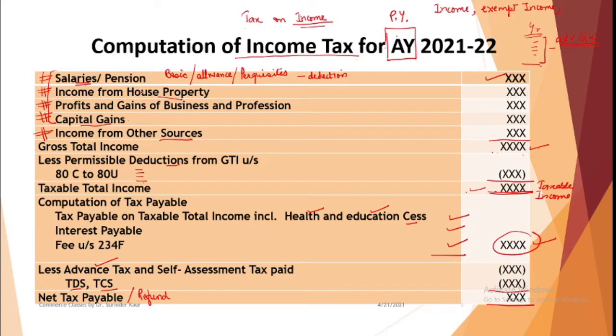Sometimes government gives some benefit to the person who is setting up his business in a backward state. So some kind of incentive is given, so these incentives are needed to be understood. So there are certain basic concepts that we need to know, like regarding the year, regarding the income, what is income, what is taxable income, what is exempt income, right? And then certain rules relating to expenses which will be allowed as deduction. Sometimes we use the term deduction, sometimes we use the term exemption. So what is the difference, like what is exempt income?